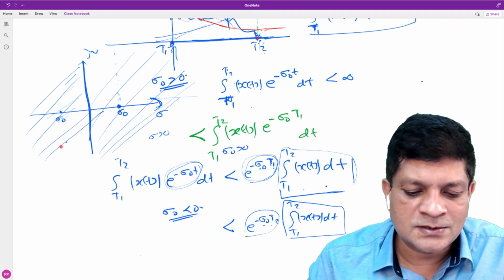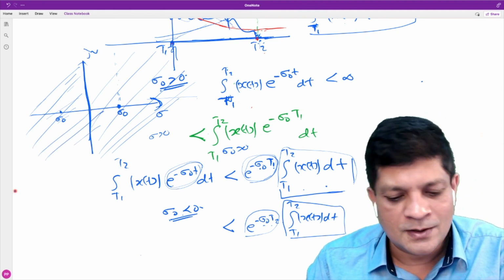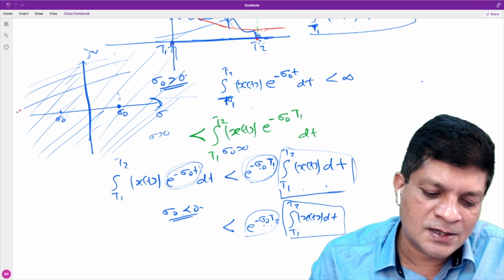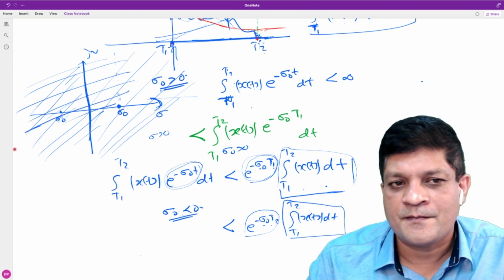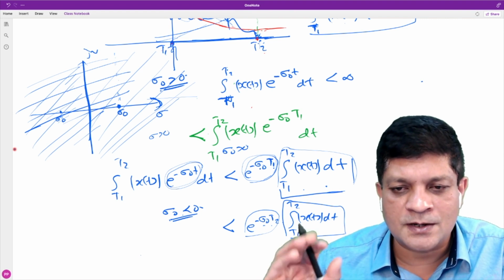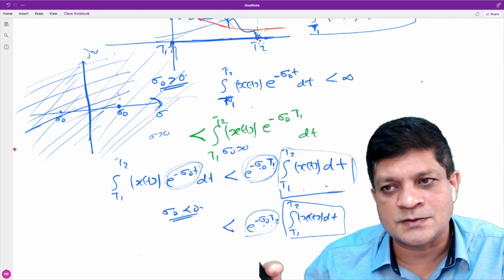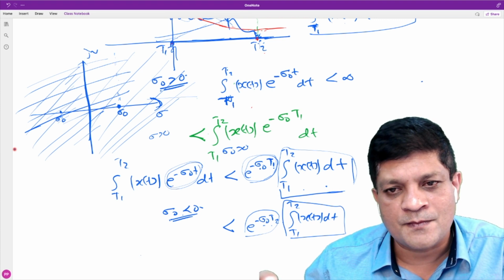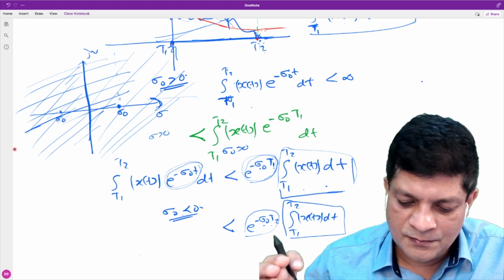So what we have proved is that if the signal is absolutely integrable, then the ROC is the entire S-plane. Everywhere in that S-plane the Laplace transform converges. It is in the ROC. That integral converges. Okay, so that is the first property.